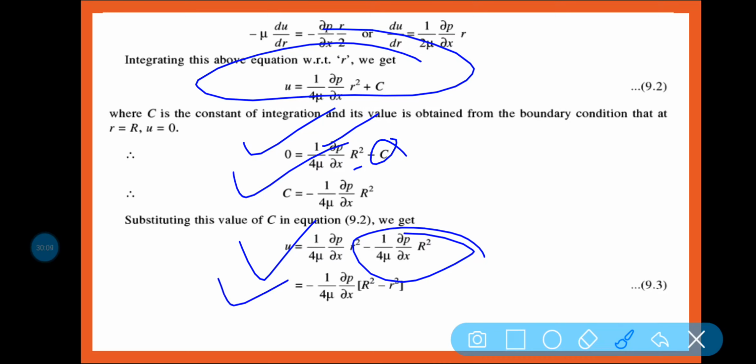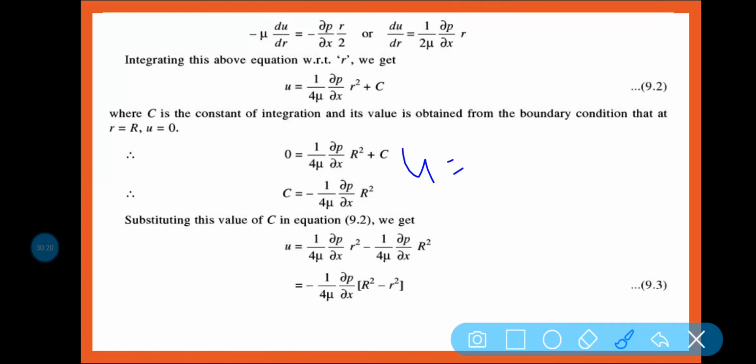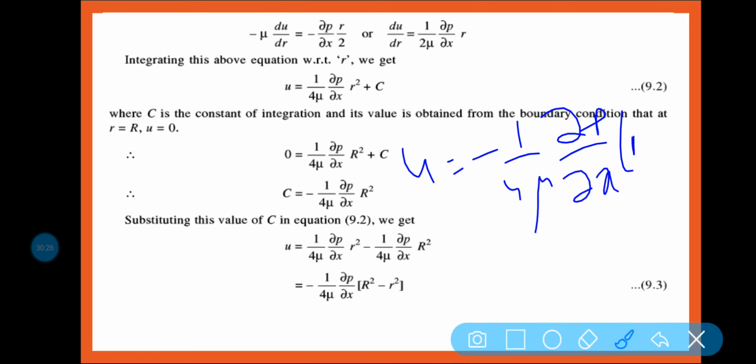So ultimately, taking common, u is equal to minus 1 by 4 mu del p by del x into capital R square minus r square.